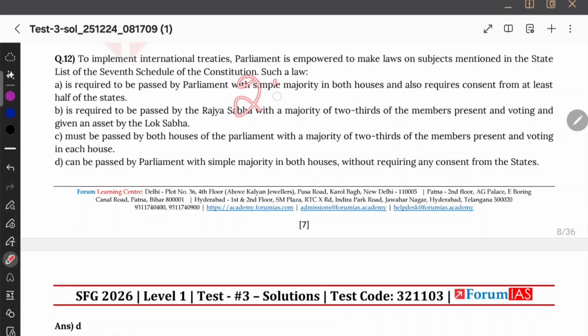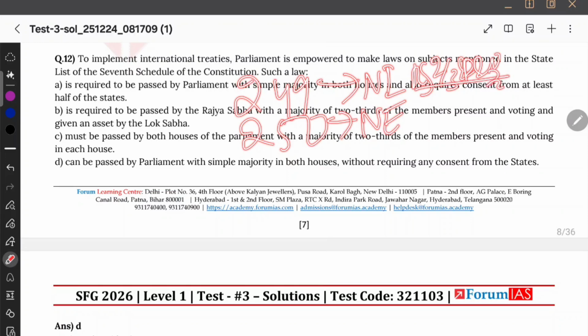Okay, 249. Once again I'm telling you, 249 and 250. 249 is in view of national interest, 250 is national emergency. With two-thirds of members present and voting, Rajya Sabha can pass a resolution, and then Parliament can amend the state list. And if there is any national emergency also, Parliament can amend the state list. And 251 is just a restriction clause for 249 and 250. It just says that in case there is any repugnancy, Parliament law will prevail over state law.